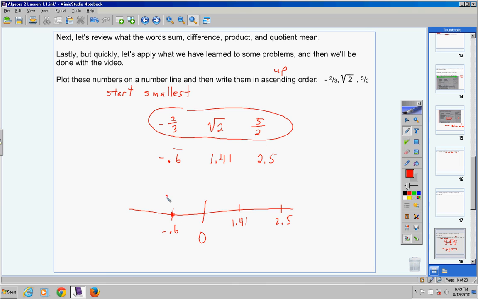So it might help you to put the original number above these decimals, okay? Because that's how I want your answer to be written. So the number furthest to the left is negative 2/3. The number that comes next is square root of 2. And the number that comes next is 5/2. So there, we did it. And they already happen to be in ascending order, which is fine. But you wrote the numbers in ascending order.